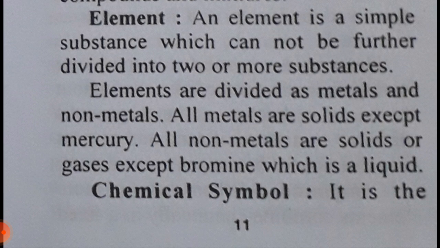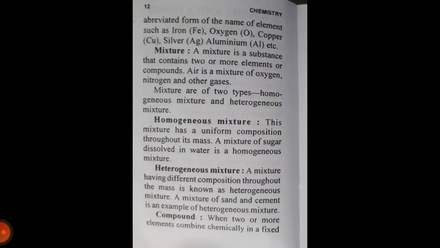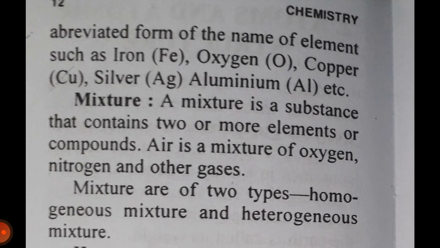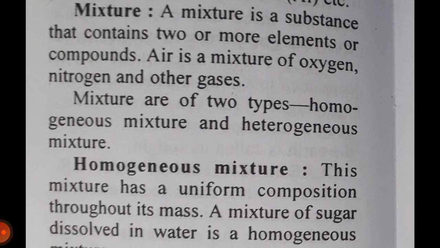Chemical symbol. It is the abbreviated form of the name of an element, such as iron Fe, oxygen O, copper Cu, silver Ag, aluminium Al, etc. Mixture. A mixture is a substance that contains two or more elements or compounds. Air is a mixture of oxygen, nitrogen and other gases.